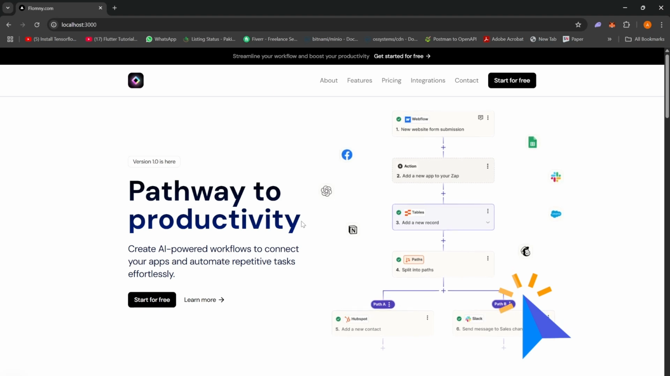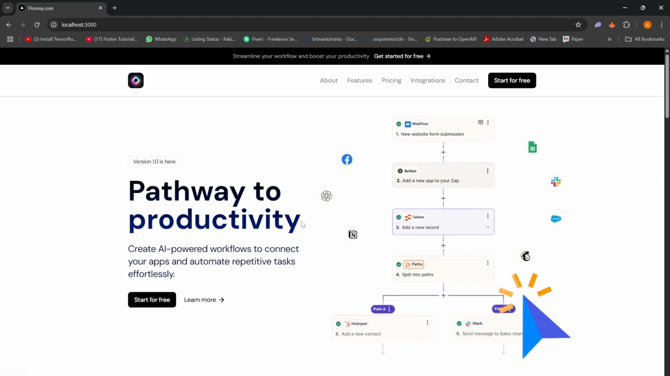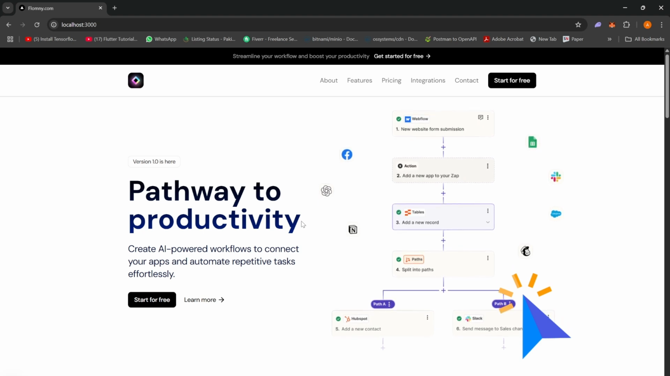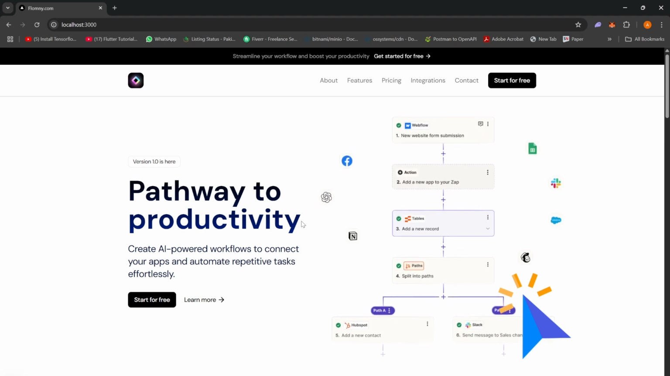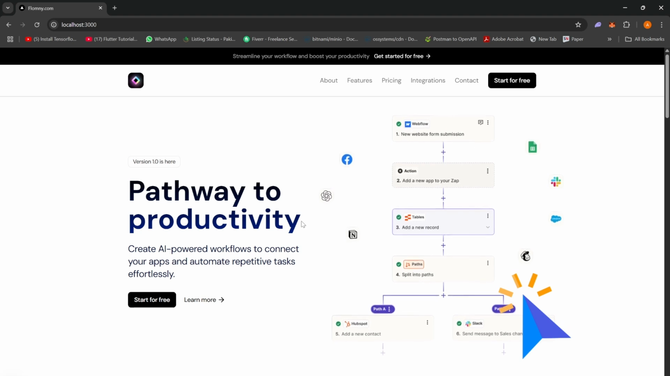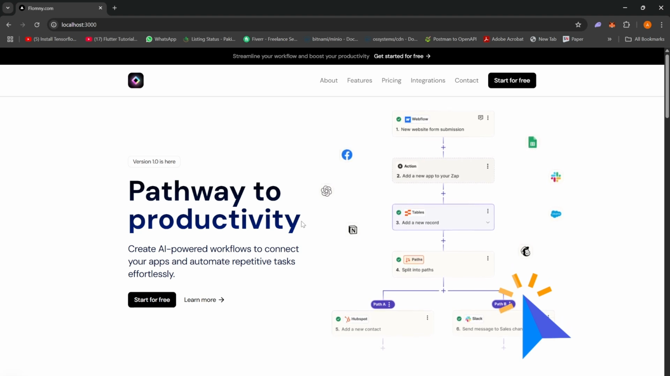Hi, so my name is Ammar, and our project was based on AI agents, and our product that we have created is called Flomny. Flomny is a product that allows work to create workflows out of integrations.